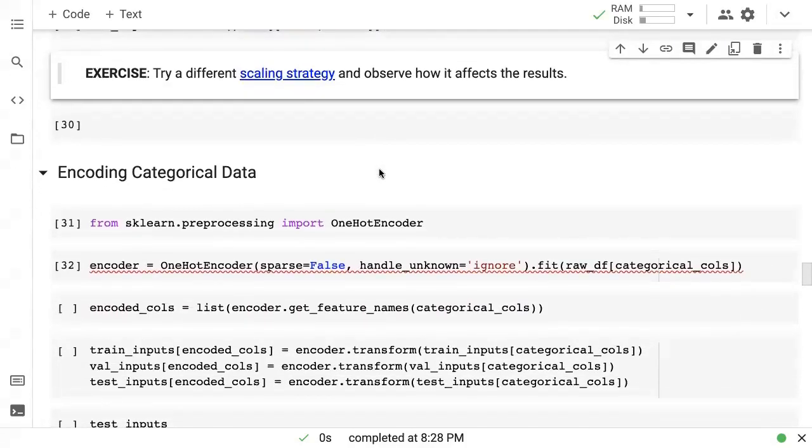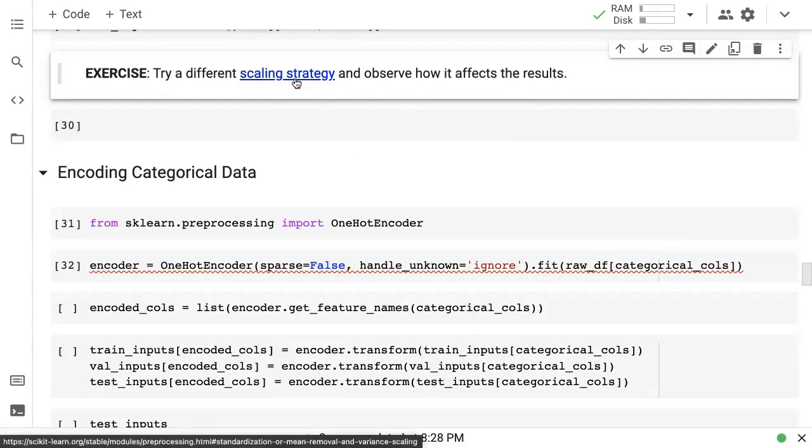Now, the 0 to 1 range is not the only scaling strategy. There are several other scaling strategies as well. So you should try out a different scaling strategy. Specifically, standard scaler is something worth checking out, and observe how that affects the results.